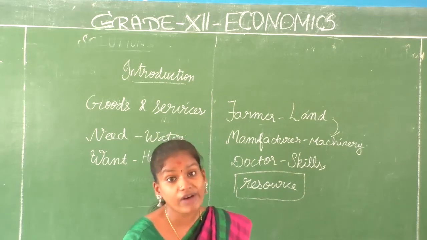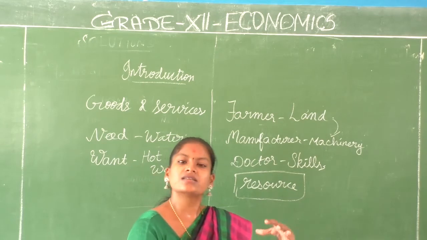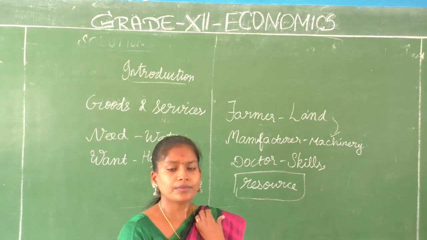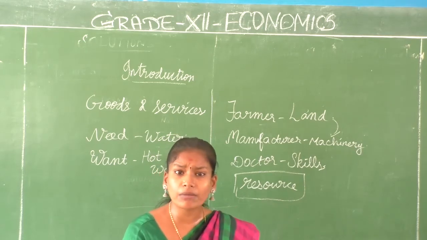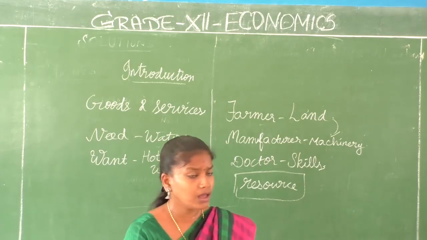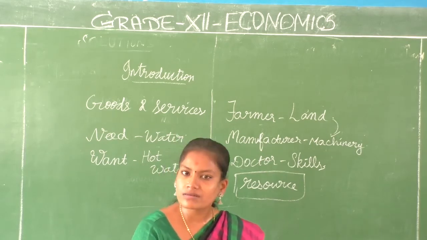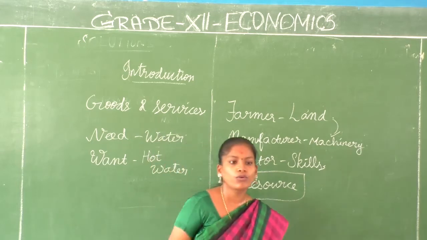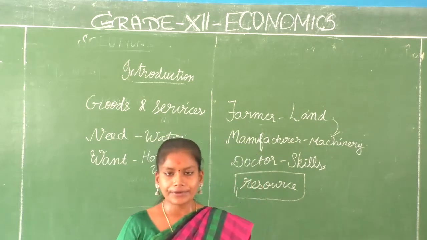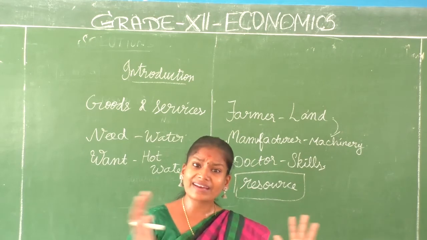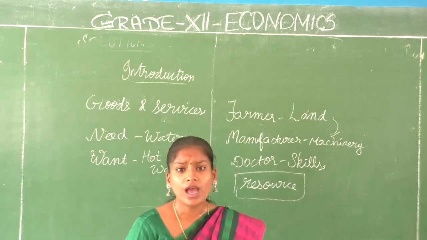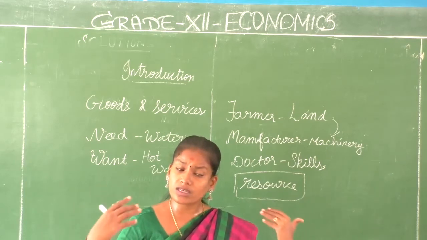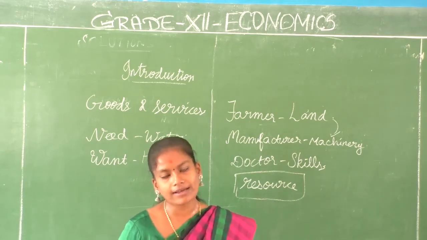I cannot survive. Okay, I need something else also. If we are the producers of rice, can the people of Tamil Nadu live only with rice? No, we need some other resources also. Right, a farmer, an agriculturist who has paddy in his field, produces rice. Can he keep the entire production of rice for himself? He has produced some 2000 bags of rice. Is he going to consume all the 2000 bags of rice?